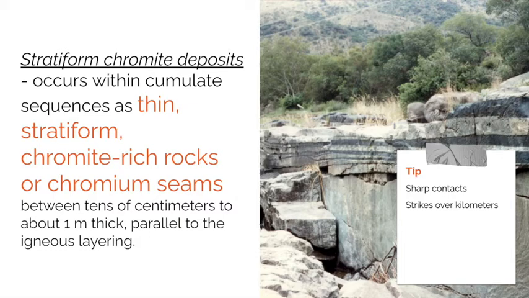The layers are usually continuous over kilometers of strike length and are locally branched or are offset by structures resembling faults. The contact between the chromite layers and the cumulate rocks are sharp. Chromite ore bodies in ophiolites are typically relatively complex pipe-like to podiform shaped bodies of chromitite or chromite-rich dunite with greater than 25% chromite intergrown with olivine or with serpentine. They are mostly small deposits with a few kilograms to a few million tons, often in clusters which are mined